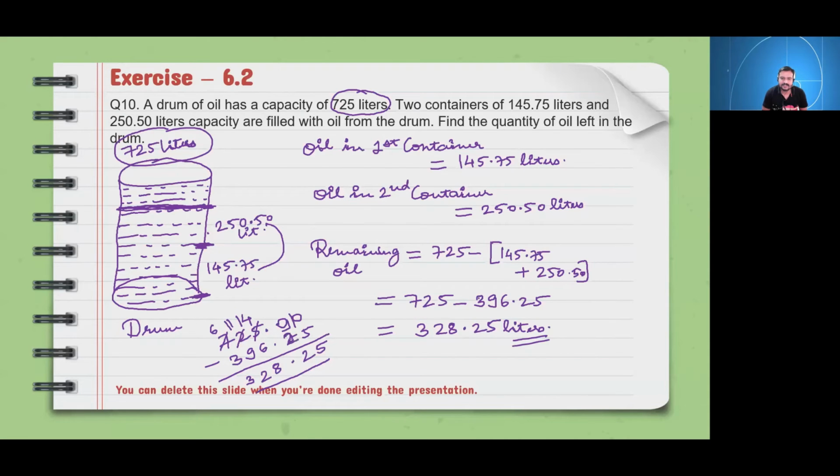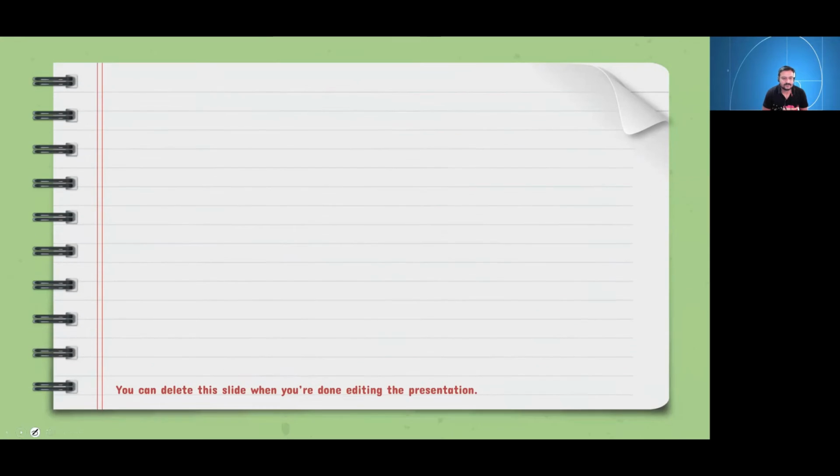Okay, sorry, here it is 2. So 9 minus 2, here it will come 7. Okay, so 328.75 liters is the answer. Is it clear to everyone? Okay, next one.